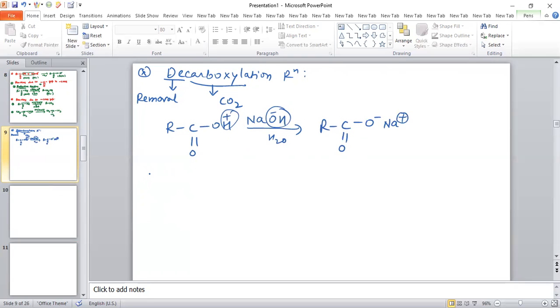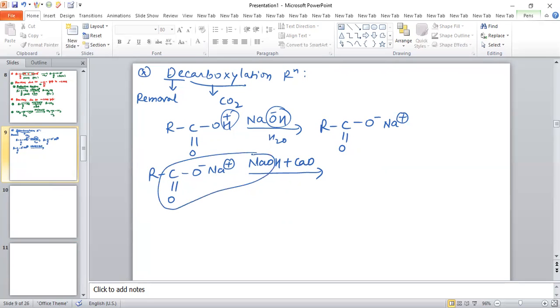Now this sodium salt of carboxylic acid reacts with sodium hydroxide in the presence of calcium oxide. Na2CO3 is removed, and we get an alkane as a product.